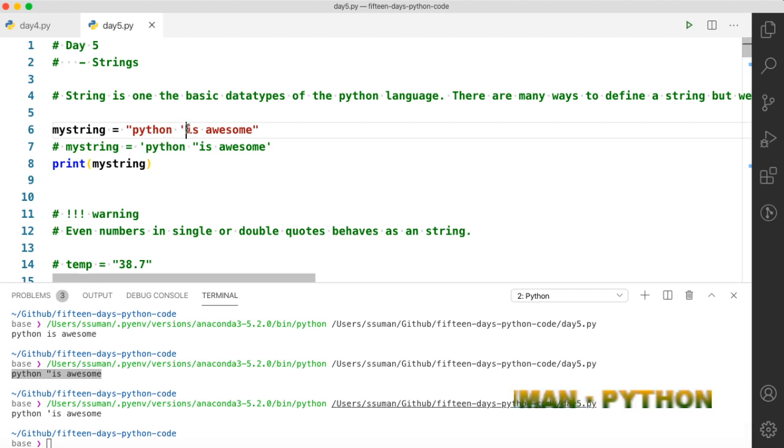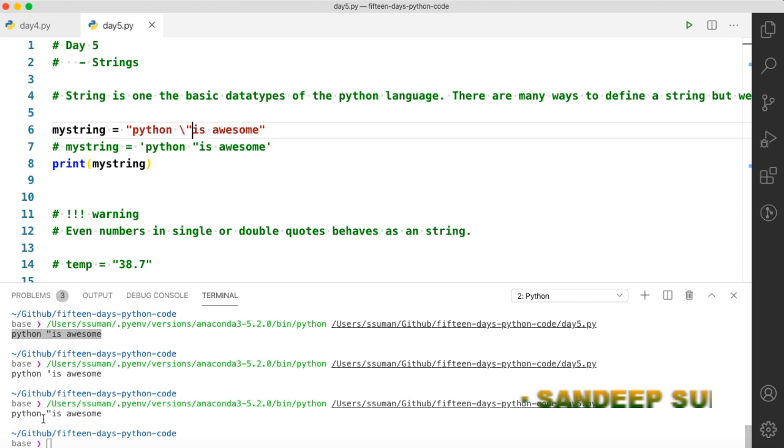Suppose you want to write some single quotes in a string, then you can use double quotes to define it. And if you want to use double quotes in your string, then you can use single quotes to define the string. But this is not the only way. Suppose we have double quotes and we want to write double quotes inside, then a method in programming called escaping characters helps. This backslash will escape the character, and now you can use a special character. Now double quotes will be printed.